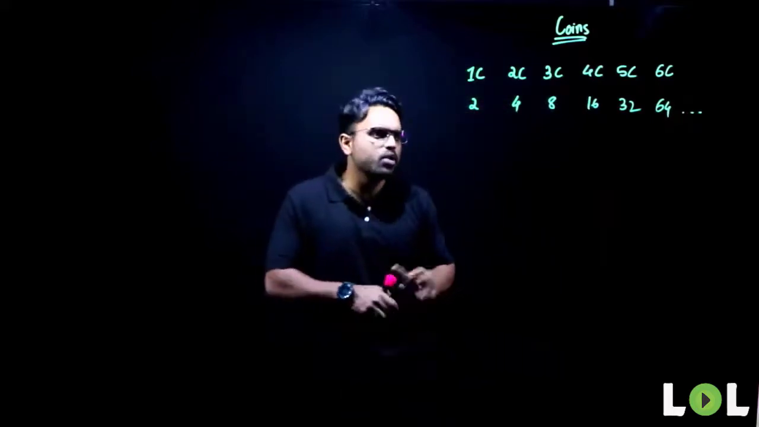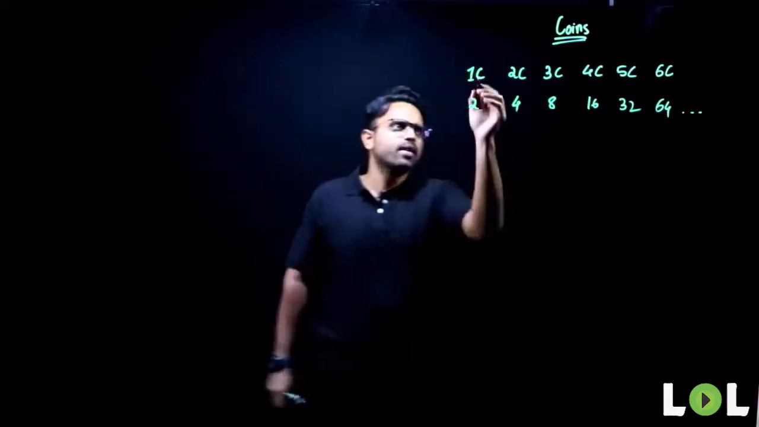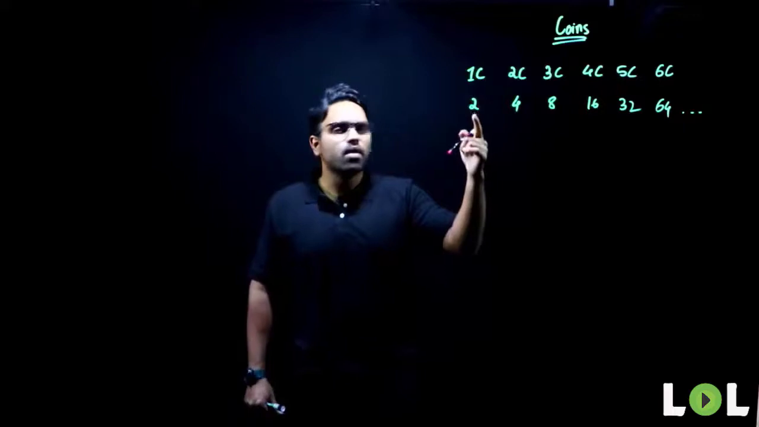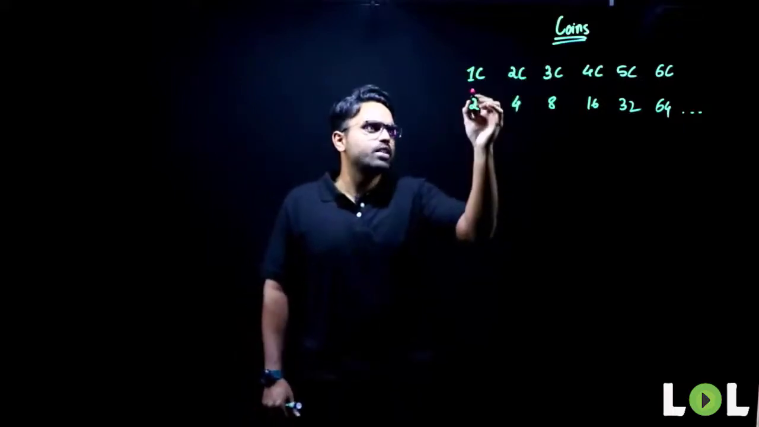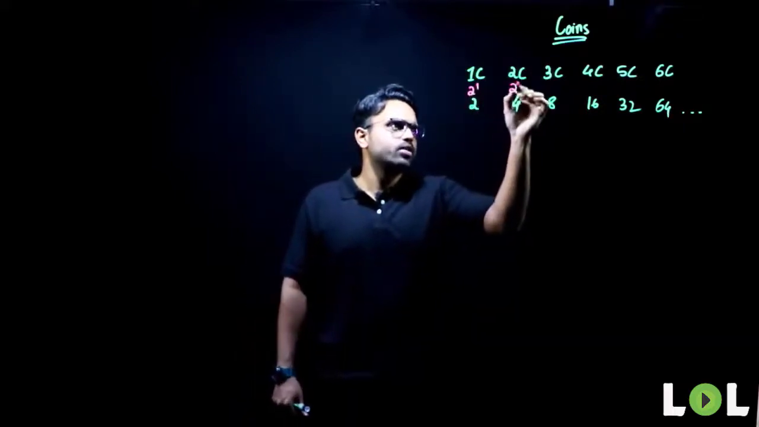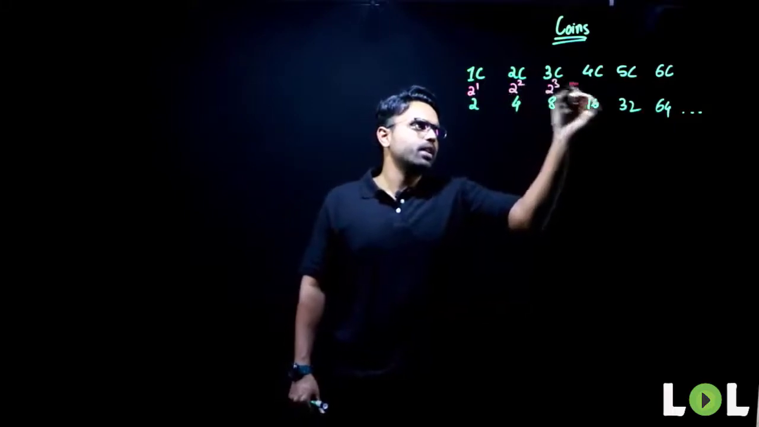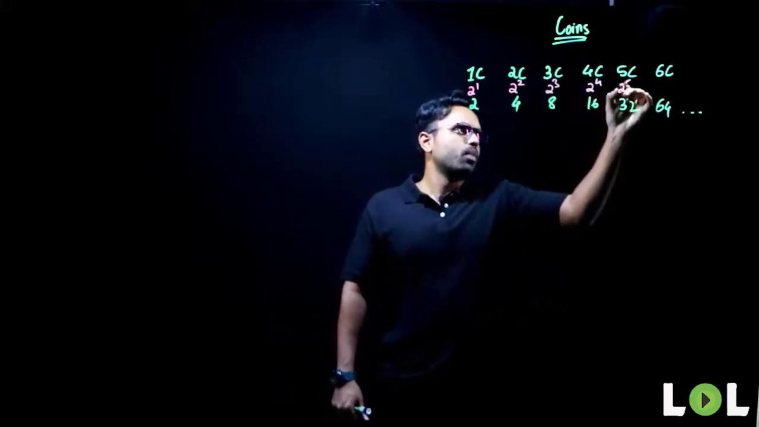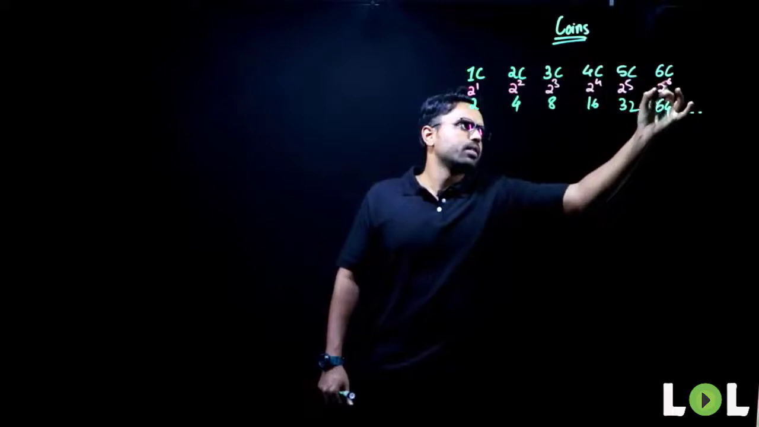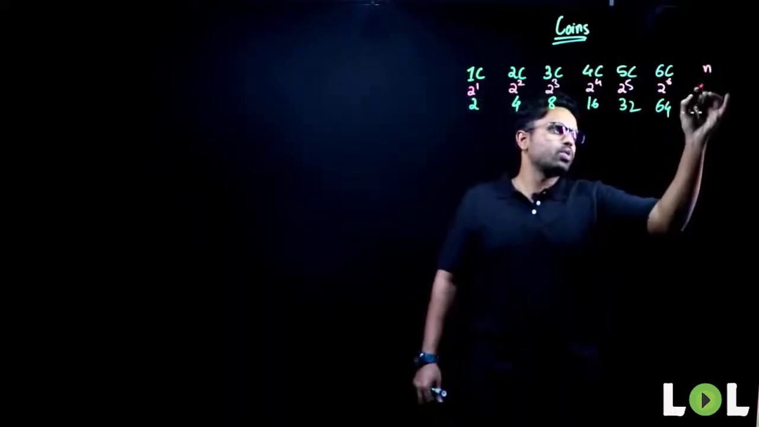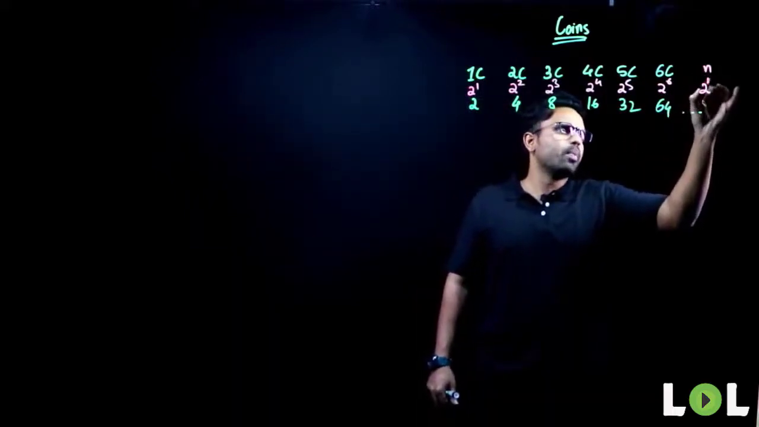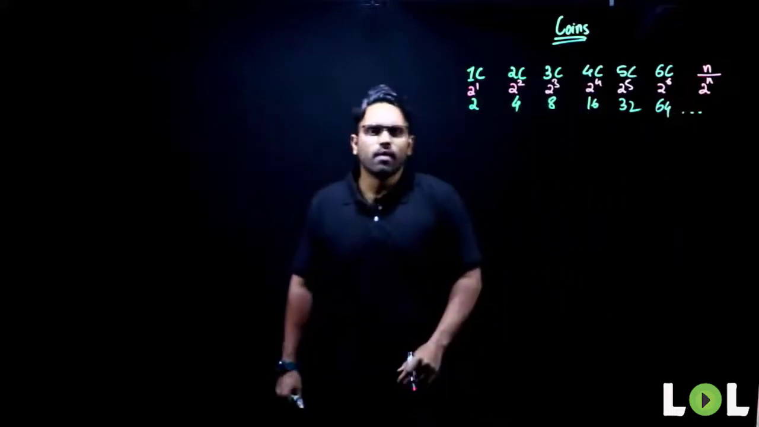Yes. If you observe here carefully, what is happening? Number of cases for number of coins is how much? 2 power 1 here. Here it is 2 power 2. Here it is 2 power 3. Here it is 2 power 4, 2 power 5, 2 power 6. So for n number of coins, what will be the number of cases? 2 power n.